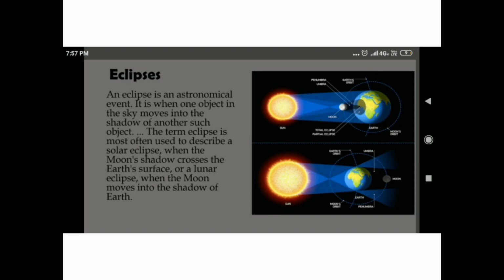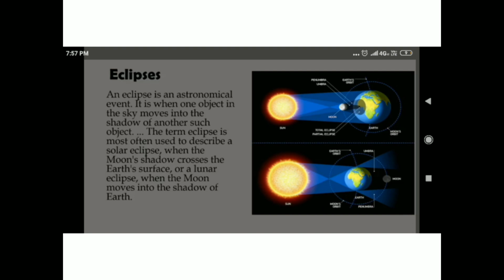However, sometimes on a new moon day or a full moon day, the three fall in one line in the same plane. Eclipses occur on such occasions. Eclipses may be solar or lunar. An eclipse is an astronomical event. It is when an object in the sky moves into the shadow of another such object. The term eclipse is most often used to describe a solar eclipse, when the moon's shadow crosses the earth's surface, or a lunar eclipse, when the moon moves into the shadow of earth.